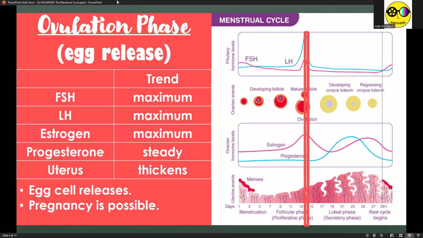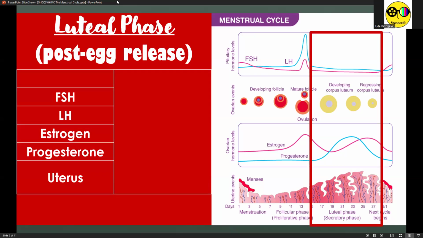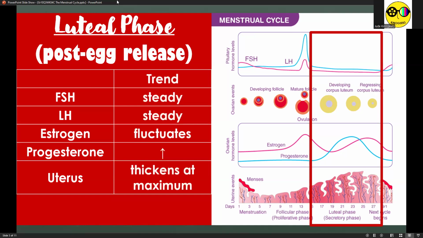Okay? So now that the egg is released, it's time to focus on what happens after it is released. And that's what we call the luteal phase or the post-egg release. So now that we have the egg cell, let's take a look at what will happen to the concentrations, because this is the point wherein the concentrations of the pituitary hormones and the ovarian hormones begin shifting. This time, the FSH and LH concentrations become steady. They decrease first, then they become steady, very low.